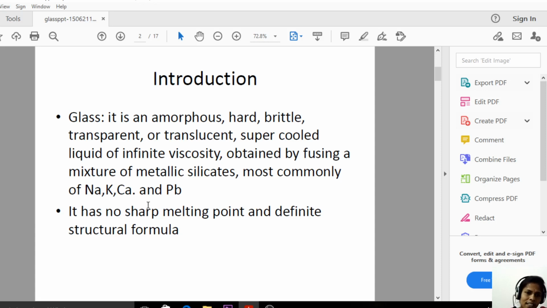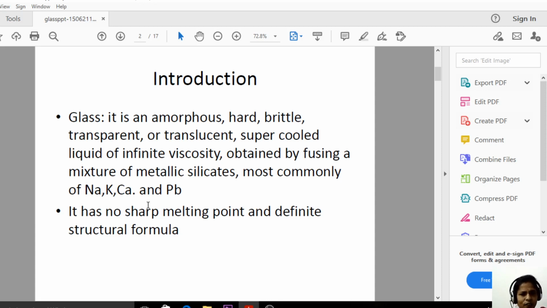So how is the glass? Glass is amorphous, very hard and brittle. Brittle is nothing but which can break easily, and it is transparent and translucent, a supercooled liquid of infinite viscosity.